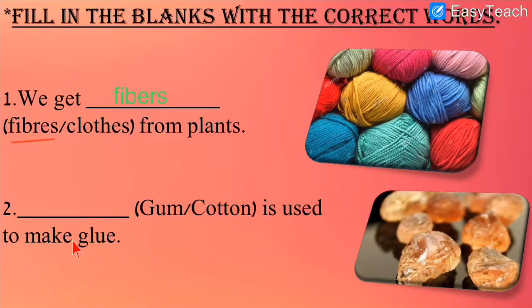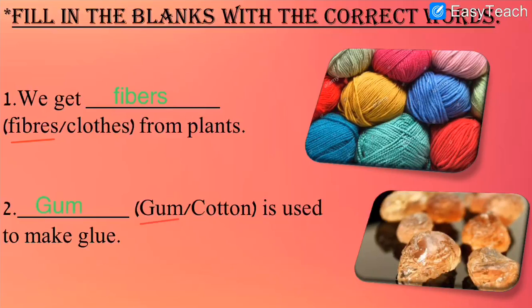Next, dash is used to make glue. So as you can see on your screen, as I told you, we get glue or gum from kikar tree. So how can you make glue? Can you make glue with the help of cotton? No, we get glue from gum, from kikar tree, right? So gum is the correct answer. Let us write over here gum.